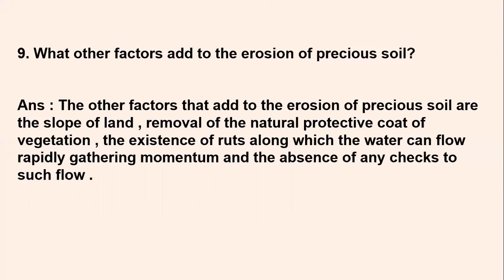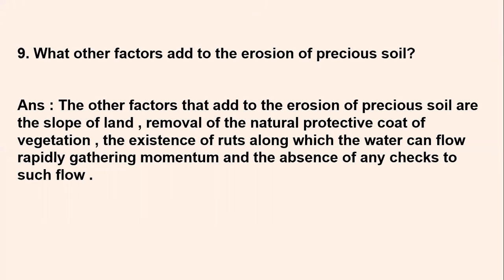Then there is the existence of ruts along which the water can flow rapidly, gathering momentum, and the absence of any checks to such flow. Sometimes you have channels, small streams, like where you dig to put pipelines. If such channels exist near the greenery, they are known as ruts.